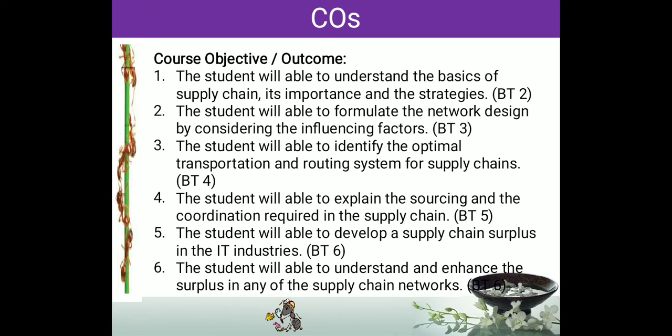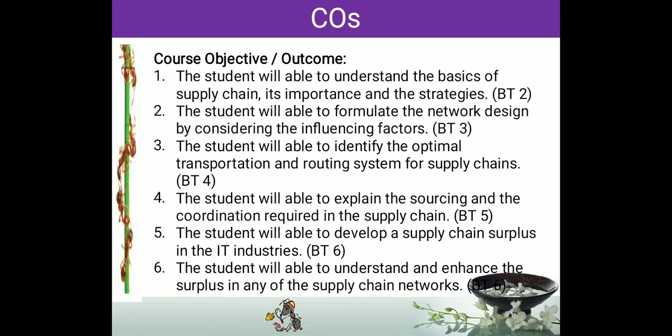And as an engineer, we should be very keen on utilizing the available sources to the maximum. That is the purpose and role of the engineer. So that is what we are going to discuss in Unit 4. And the coordination of various supply chain members. If you take a supply chain, there are n number of owners. We have to coordinate with each and every owner, and every owner is trying to increase only their own profit. They will not bother about the others. So we have to coordinate them, and we have to increase the profit of the entire supply chain. That is the objective of a supply chain engineer.